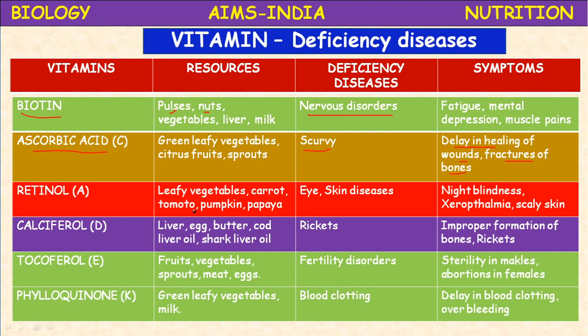It is an important vitamin required for healthy eyes. Its deficiency leads to diseases related to the eye and skin. The symptoms are night blindness, meaning unable to see objects in dim light. Then xerophthalmia, also called dry eyes disease.